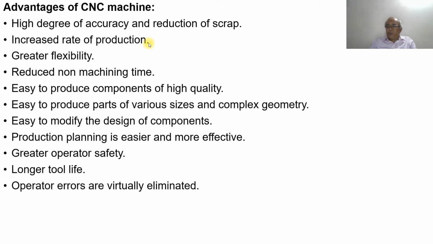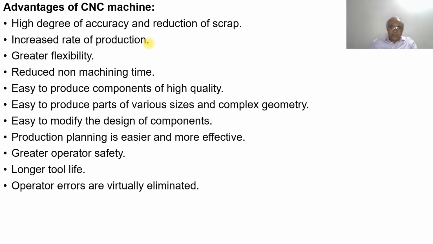Increased rate of production. What does it mean? Suppose I take a manual machine, a manual turning machine. Suppose I am able to turn components for every shift, where one shift is about 8 hours a day. If I have a round component to be machined, it may take about 10 minutes for the total cycle time. What is the cycle time?